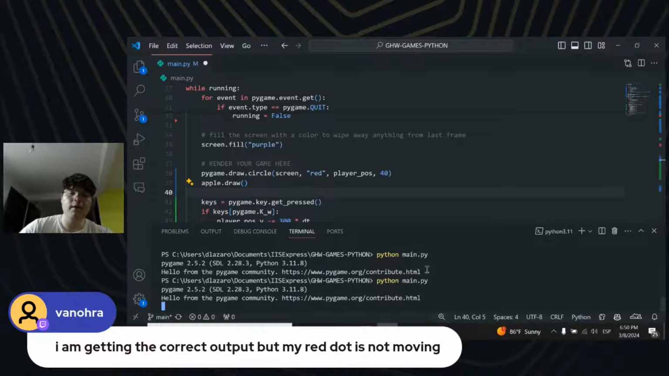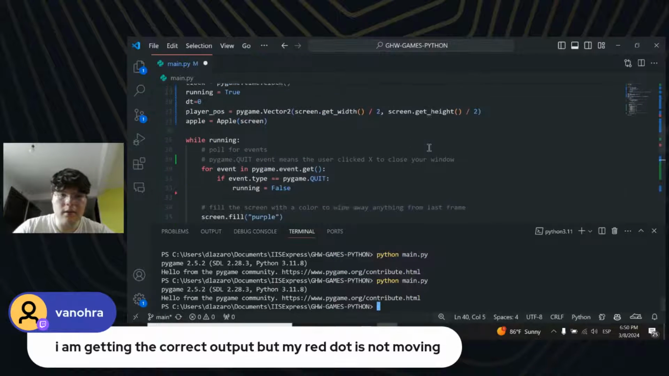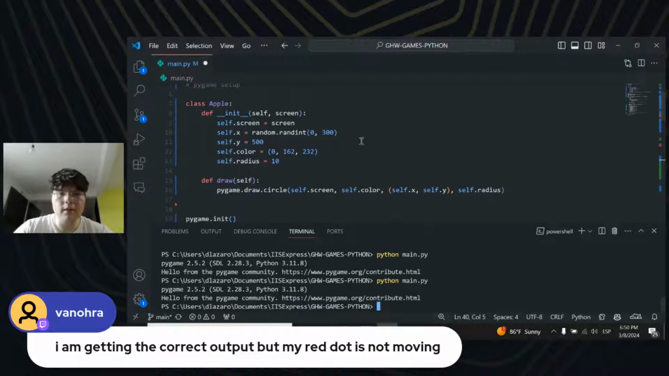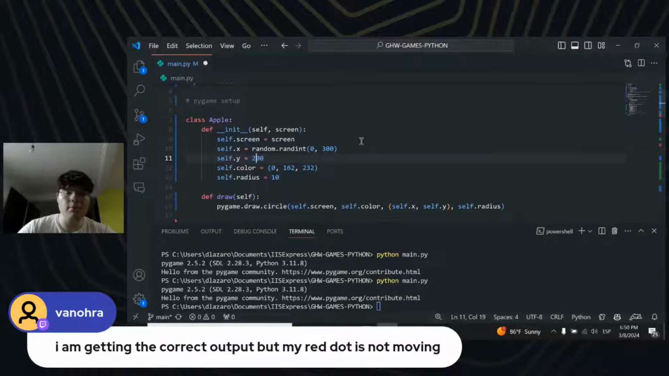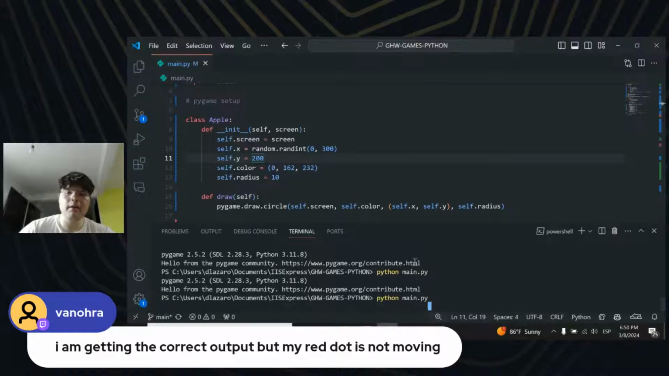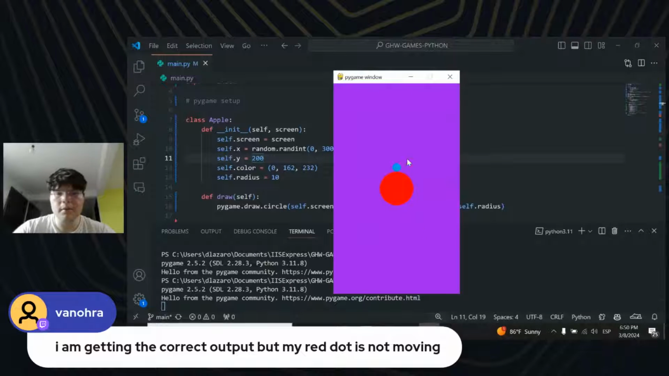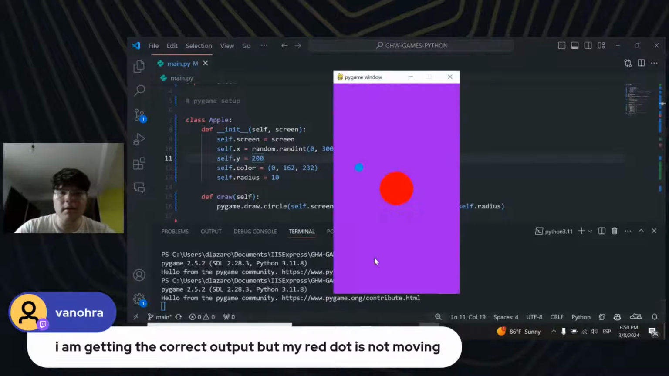Python main.py. Was it generated? It was not, because it is at 500, I think, and that is the limit of our screen. So what if I instead put it at 200 or something like that? Let's see. Let's magnify. There you go, there you are, Apple. And if I run it again, it should generate in another part.